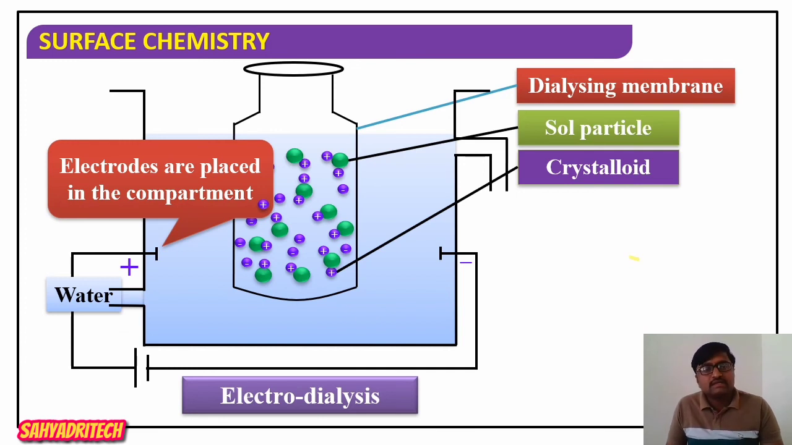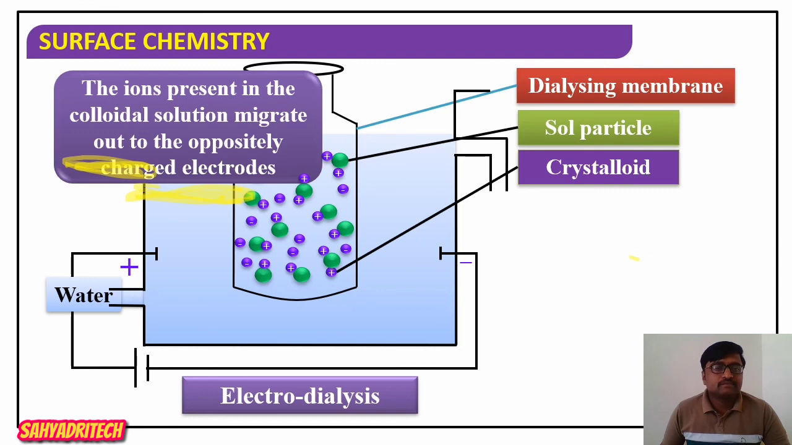Now in electrodialysis, what are we doing? We are going to apply an electric field. How? We place electrodes, an anode as well as a cathode, on either side of the membrane. The new addition here is these electrodes. Now when we pass the electric field, the ions present in the colloidal solution migrate to the oppositely charged electrodes.